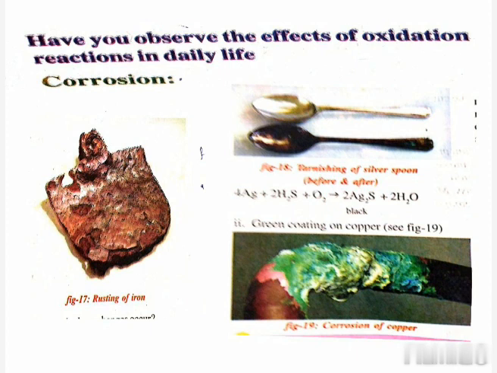When we cut an apple, banana, or potato, its color changes to brown. Why? Because there are some enzymes in it. What are those enzymes? Polyphenol oxidase and tyrosinase. These react with the oxygen and change the color when we cut the fruits or vegetables.